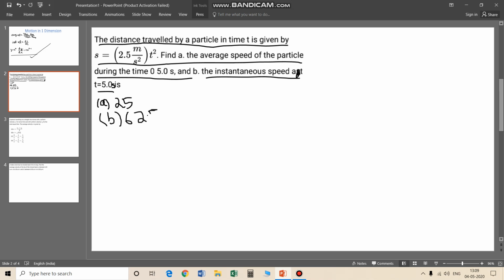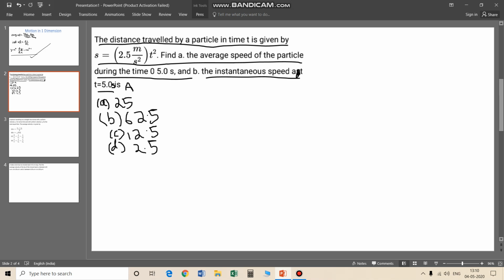Option C is 12.5 and option D is 2.5. Try this question now. These are the options for part A. After this, I will solve the second part. Now try.